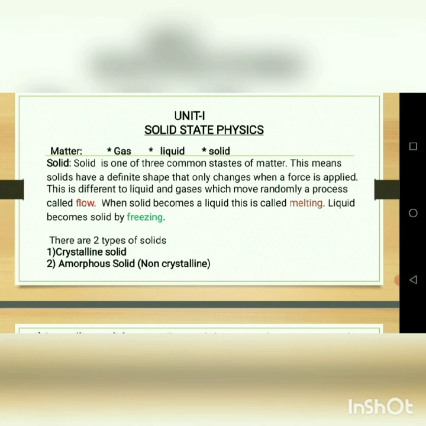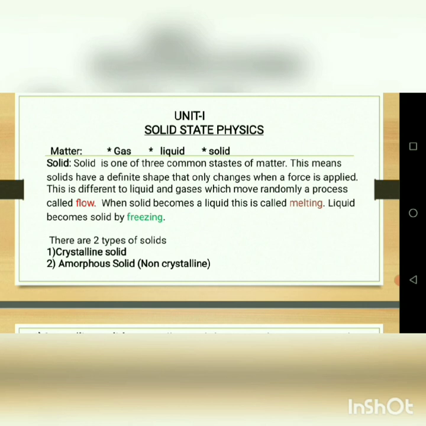Okay, so once again I will tell the definition of the solid. Solid is one of the three common states of matter. This means solids have a definite shape that only changes when a force is applied. This is different to liquids and gases, which move randomly, a process called flowing or flow. When a solid becomes a liquid, this is called the melting process. A liquid becomes a solid by freezing. It is all about the solid.